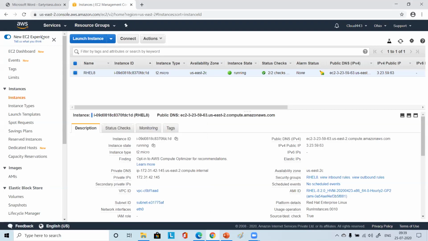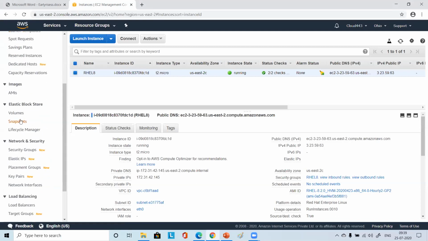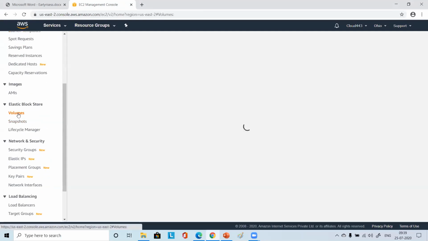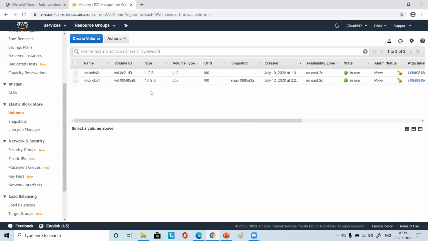I think we had attached some extra volume here, if you remember. If you go to these volumes, please see if you have two volumes there. One 10 GB, another 1 GB.